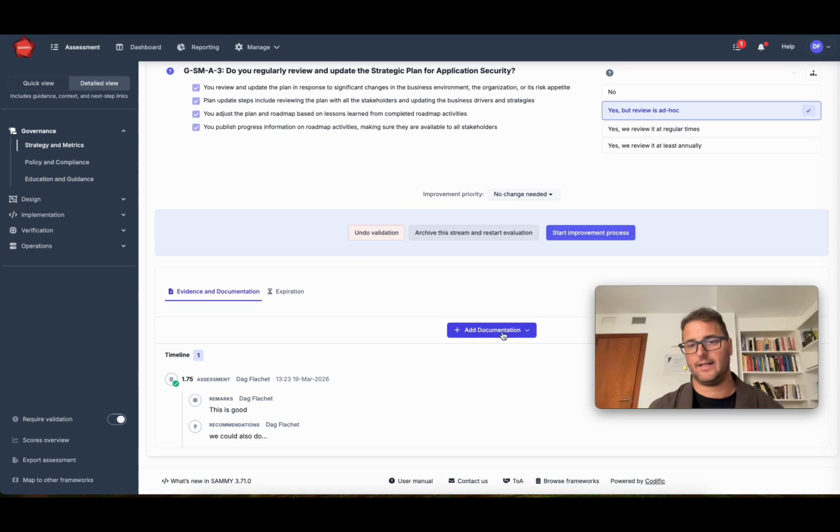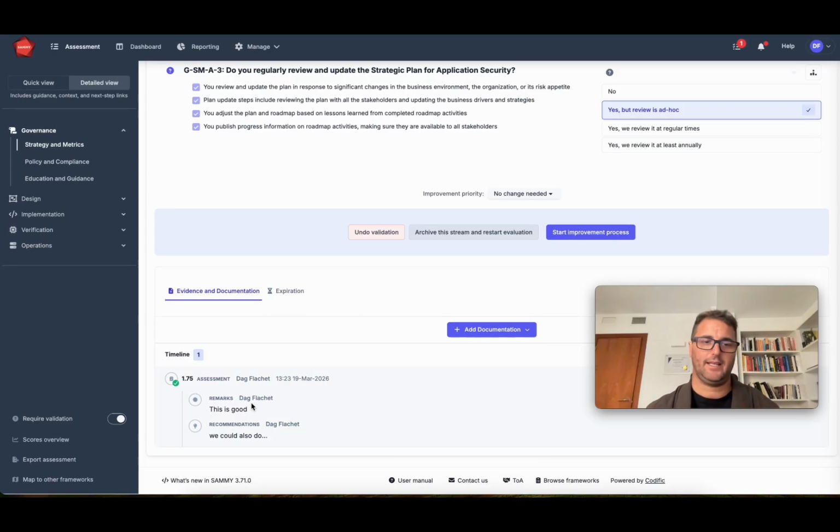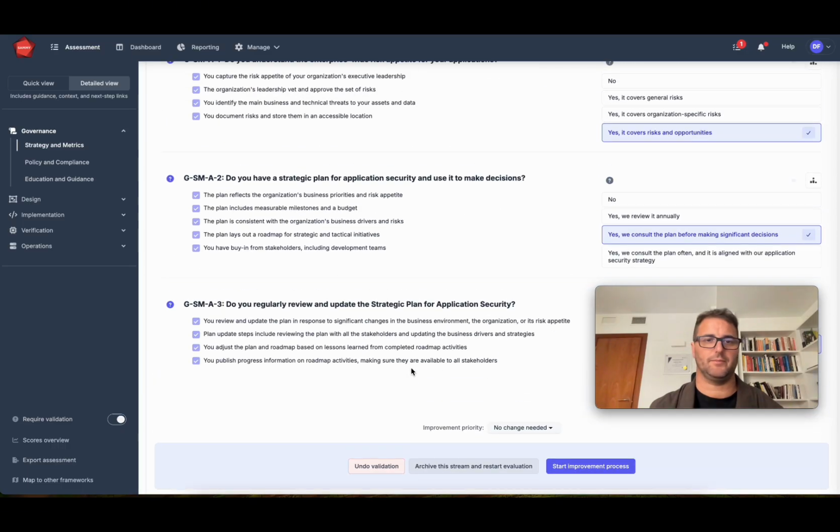For example, adding documentation. I can add some documentation by adding comments, descriptions, files, or link controls from a specific control framework or custom controls that I have in my organization. And here is the audit or the timeline that we have of everything that has been added, commented, and done on this stream.